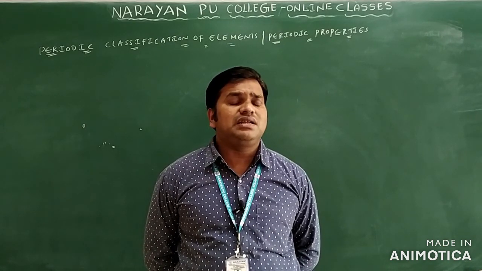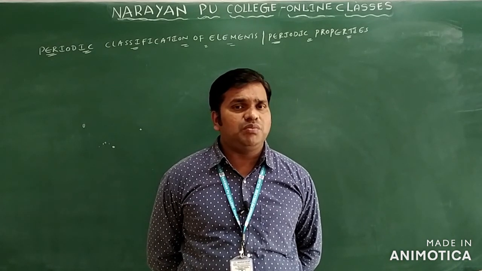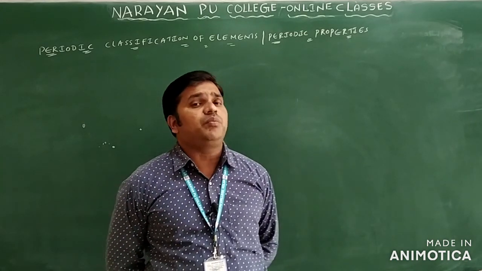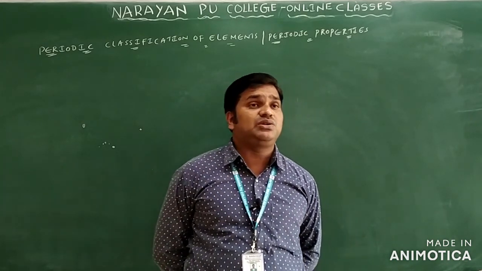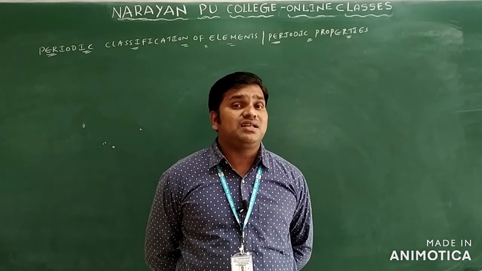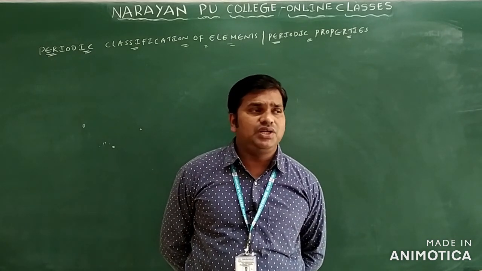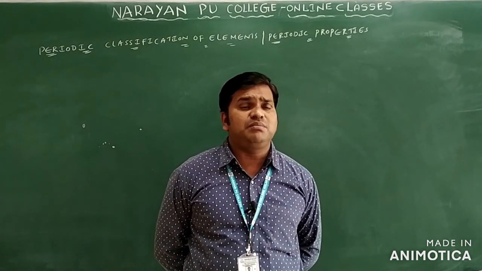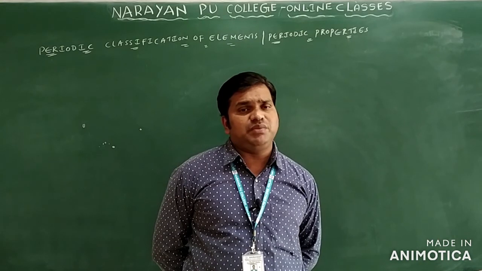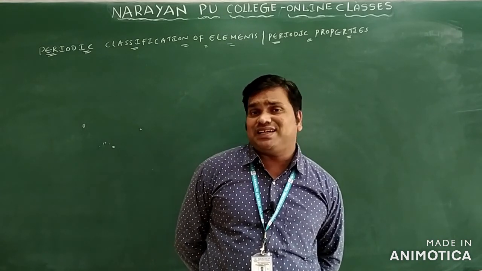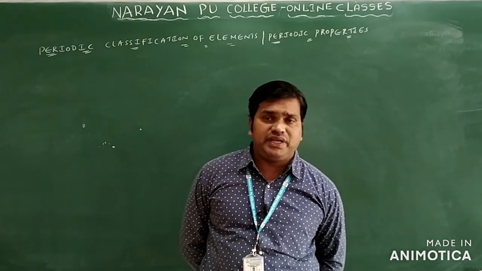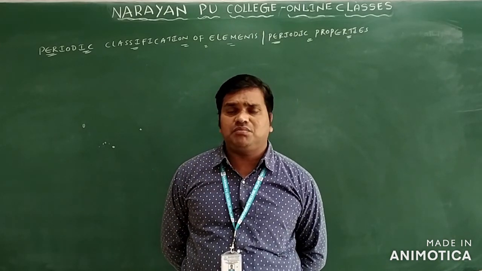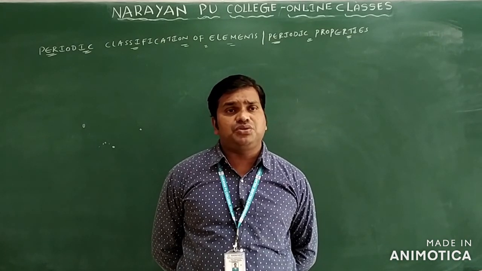So what are the recently discovered elements? Those generally are called man-made elements only. So if you see these 118 elements' properties, it is very difficult to study the chemistry of each and every element in the periodic table only. So to overcome this problem, scientists chose a better method to classify these elements into different categories based on their properties, or based on their chemical properties, or we can say atomic mass or atomic number. They classify these elements in a different manner.